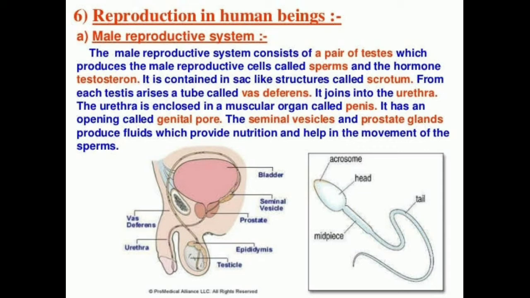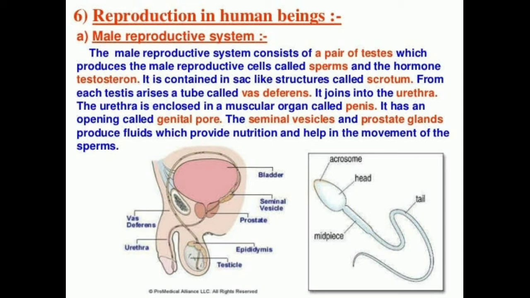Because sperm formation requires a lower temperature than the normal body temperature. So the normal body temperature doesn't favor the production of sperms. That's why it is placed outside our body.